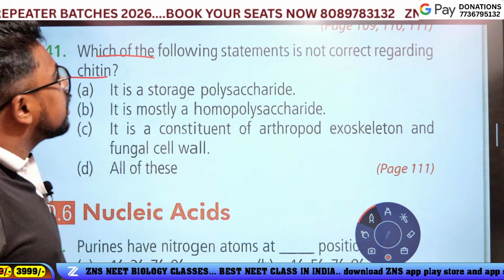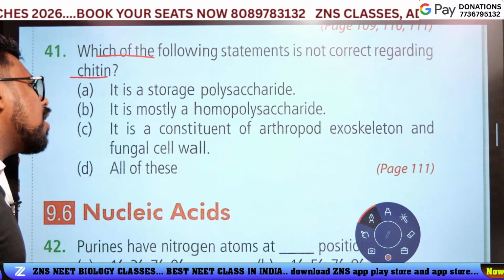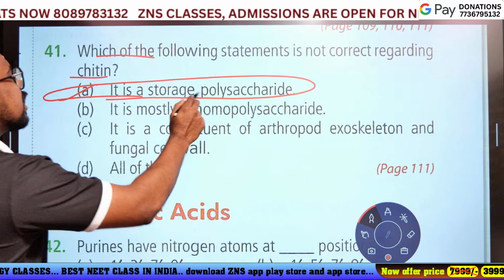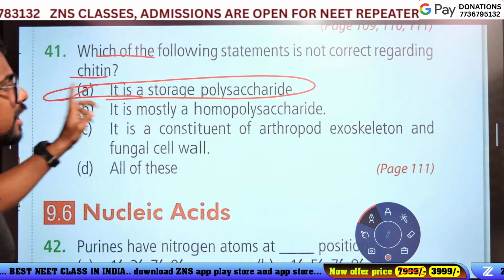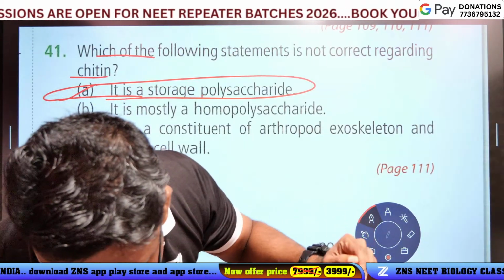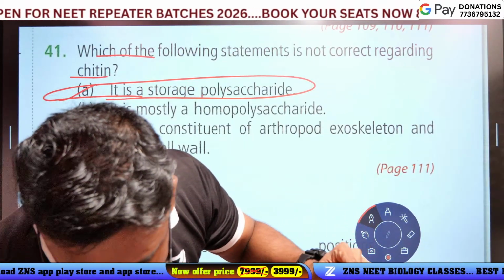Which of the following statements is not correct? Which is the option? It is a storage. No. It is an exoskeleton. It's a storage polysaccharide. No, option A is the answer. Okay, option C.